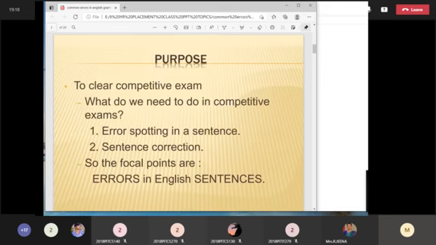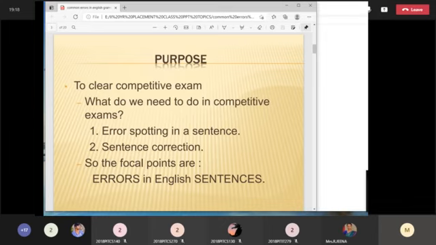Next we have seen what the purpose is of learning the grammar rules. In academics, studying English grammar rules is just for 2 marks, because in Part A you are just going to write the exam for 20 marks. Don't study these grammar rules only for those 20 marks. It is going to be helpful for your lifelong learning. As a professional student, you must use correct sentences in your spoken and written language.